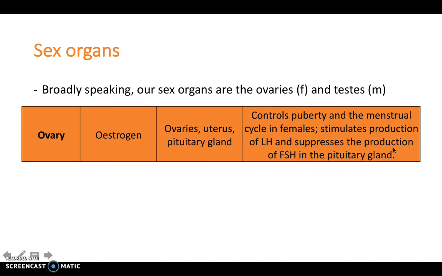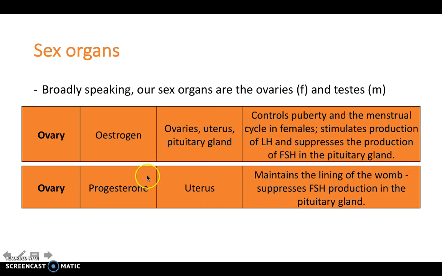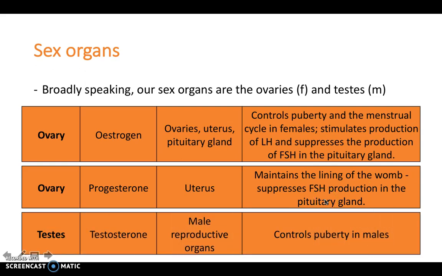pituitary gland. On the other hand, the ovaries can produce progesterone, and in this case it acts on the uterus to maintain the lining of the womb during pregnancy, but it can also suppress follicular stimulating hormone production in the pituitary gland as well. In terms of males, we've got the testes, of course, and testosterone production, which controls puberty in males and the development of masculine characteristics.